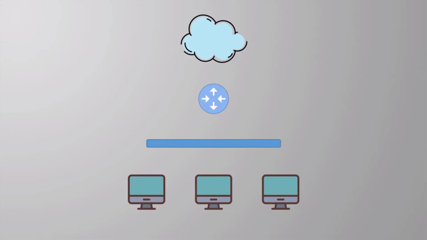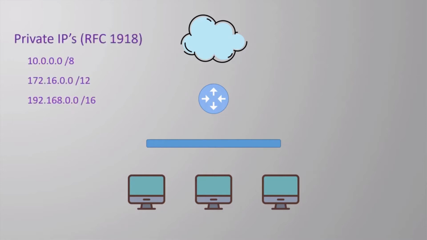Decades ago, the intention was that every device would have a public IP address. However, there's a limited number of public IP addresses available, and we started using them far too quickly. So these days, we mostly all use the same private ranges in our networks. But to connect to the internet, we need public addressing. So a router between our network and the internet will translate private IPs to public IPs and back again. And if you're wondering, we will generally have public IP addresses given to us by our internet provider, and they often won't give us very many.